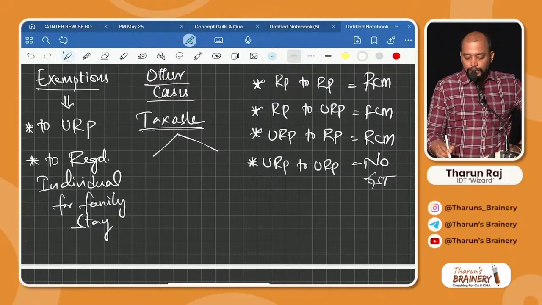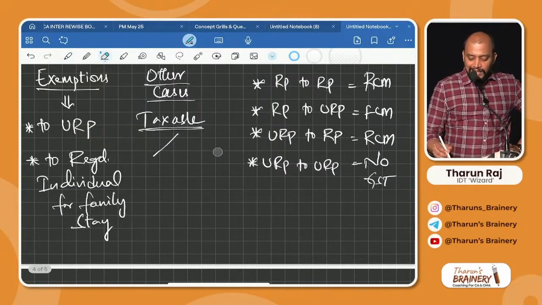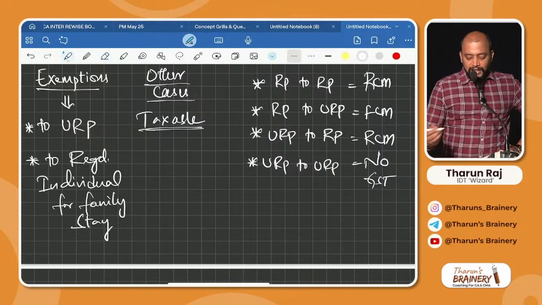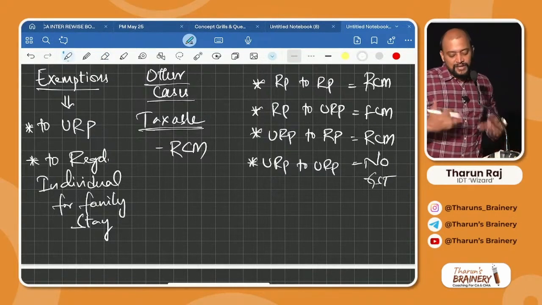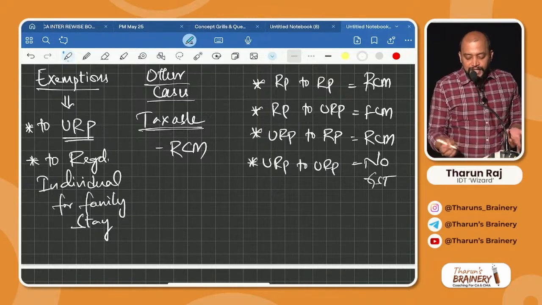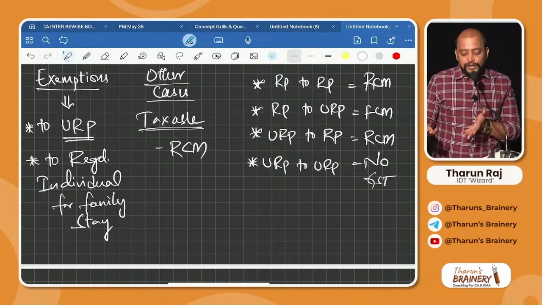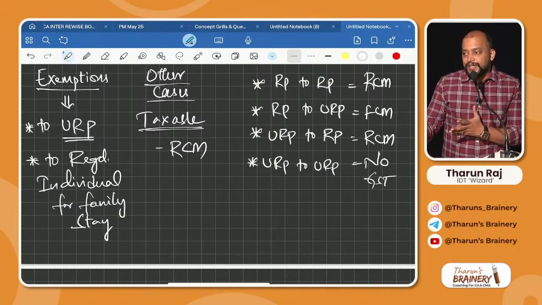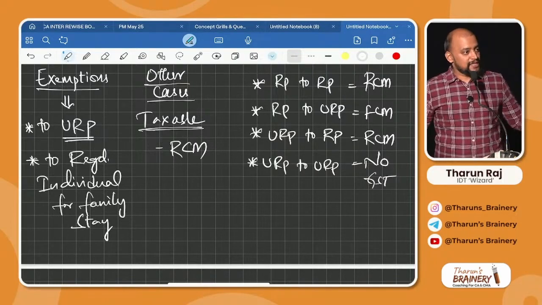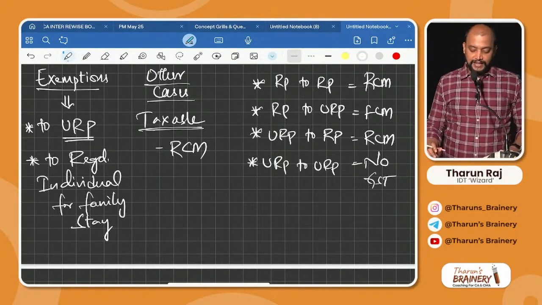In this, just 2 divisions, that is to RP. That is definitely other cases when it is taxable, it will be coming under RCM. Why sir it will come under RCM? Simple. If it is to unregistered person, it is exempted now. Then we are talking about only registered person. So therefore it will be RCM. Simple. Over. Okay.